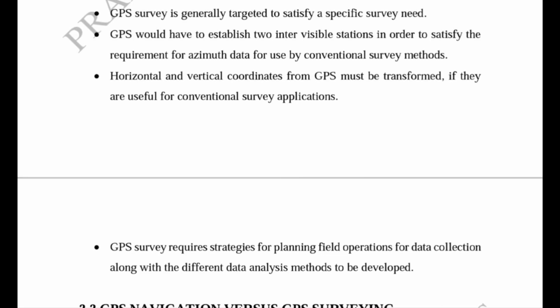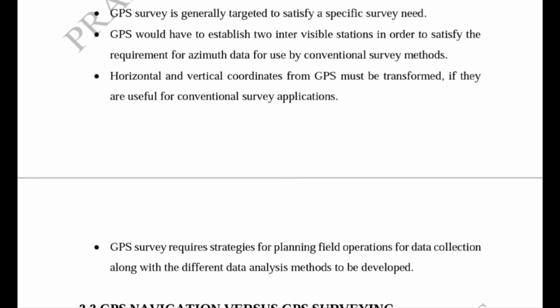Now GPS receivers require a strategy for planning field operations for data collection. Means if we are following the GPS surveying technique, then it must be planned, including what data has to be collected, along with the different data analysis methods to be developed, because we know that there are many GPS surveying measurement techniques.